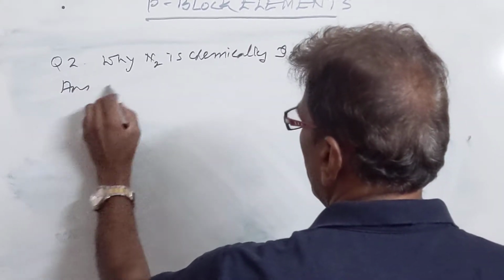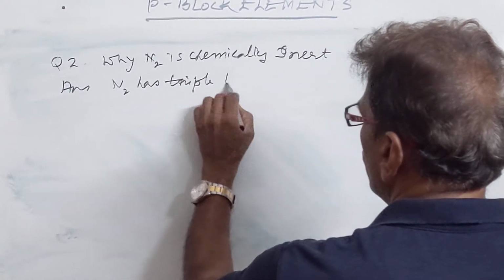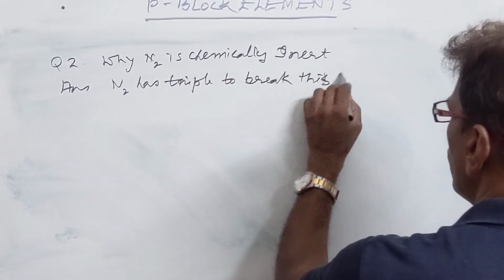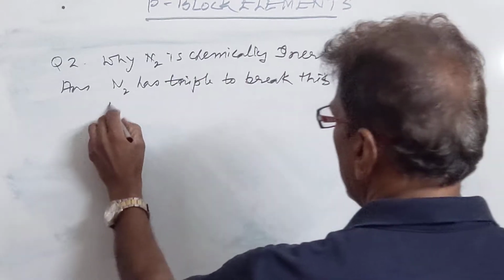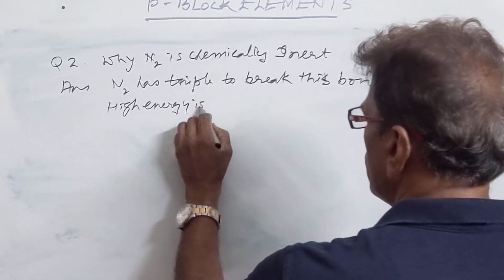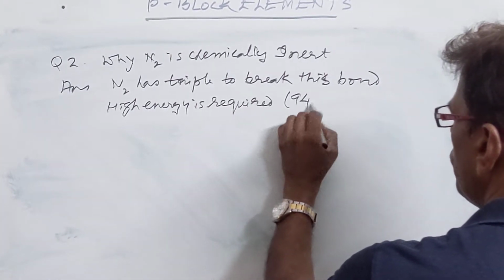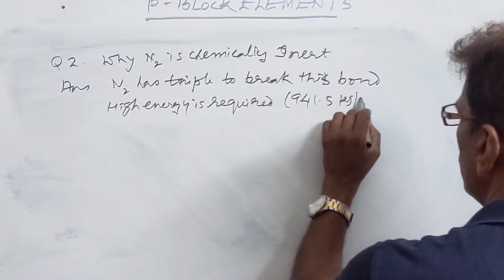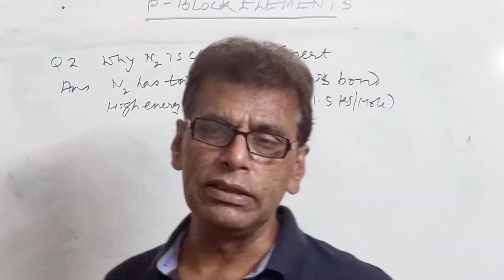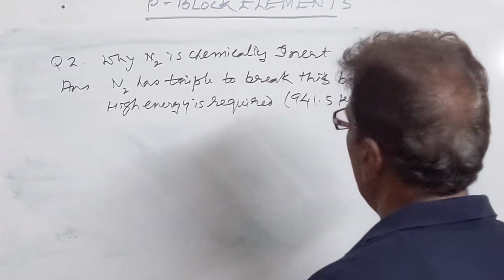Answer is N2 has a triple bond. To break this bond, high energy is required. That is 941.5 kilojoule per mole, which cannot be supplied under normal conditions. That's why we say N2 is chemically inert due to its high bond energy.